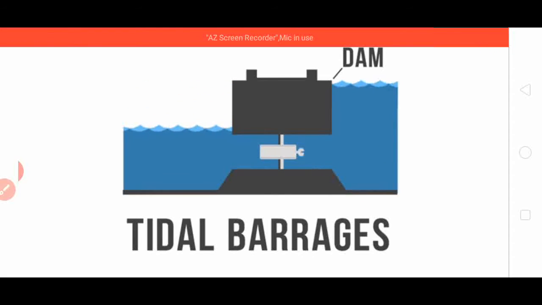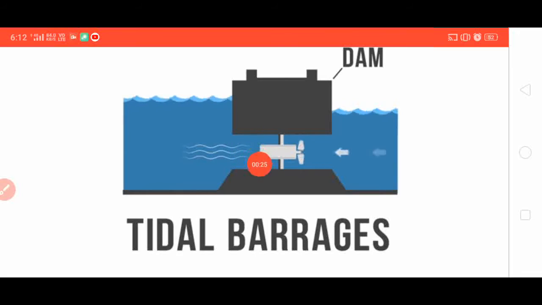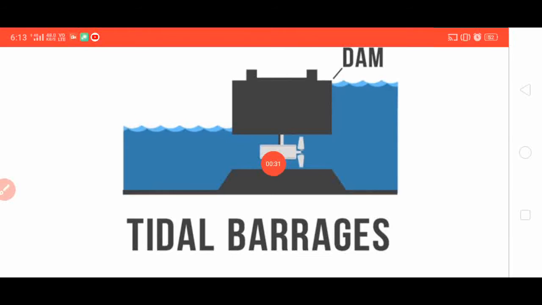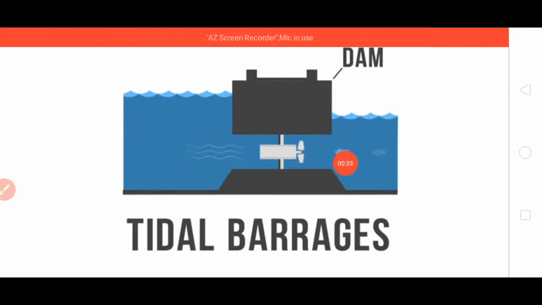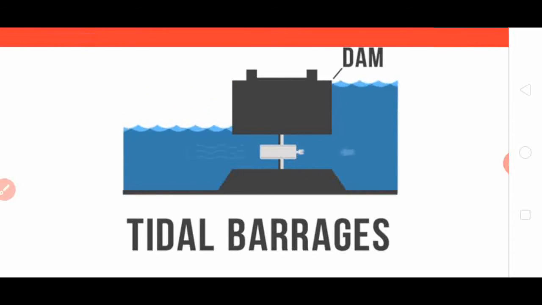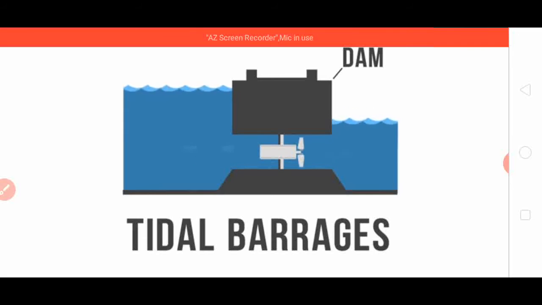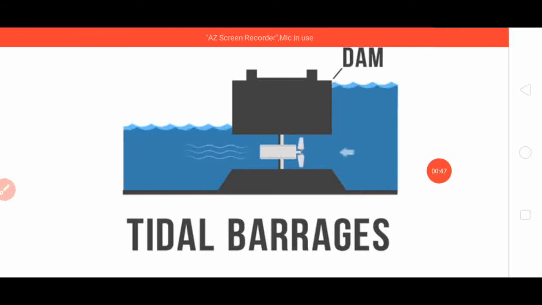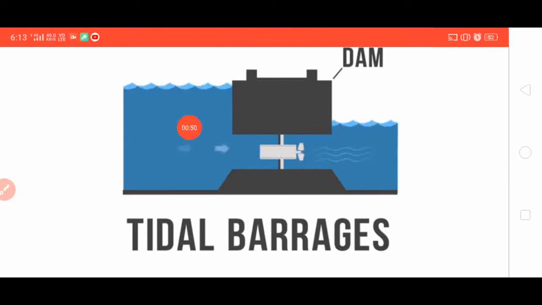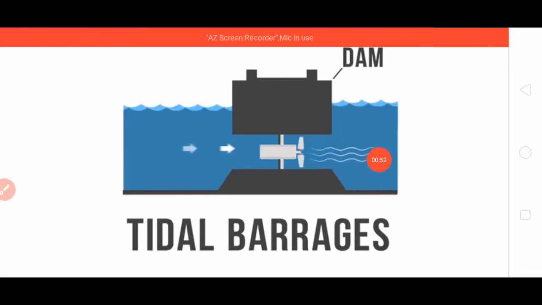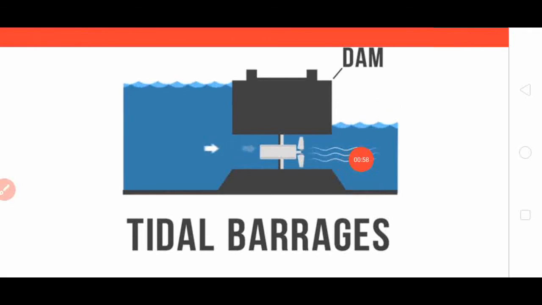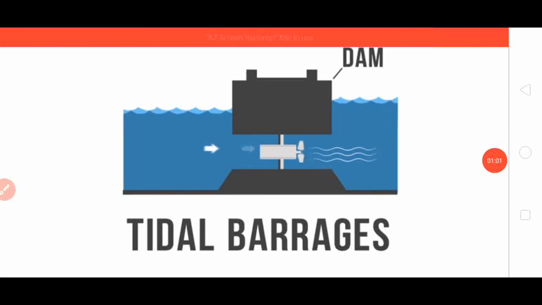As you can see here, this is the turbine which is moving, and in this system the generator is fixed. As the tide is high, the water moves from this side to this side, because there should be a pressure difference.